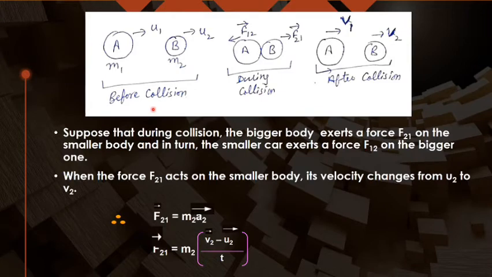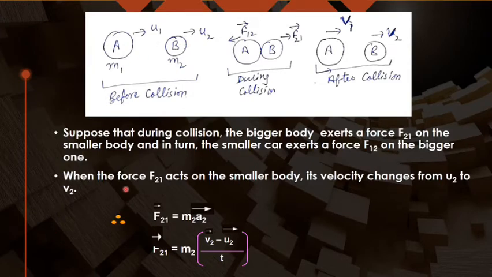Like here we are supposing that two bodies are there. One is a bigger body A, mass m1, and a smaller body I am saying B, mass m2. Initially they are moving with some velocities u1 and u2, and they come in contact with each other. For coming in contact with each other, of course u1 has to be greater than u2.